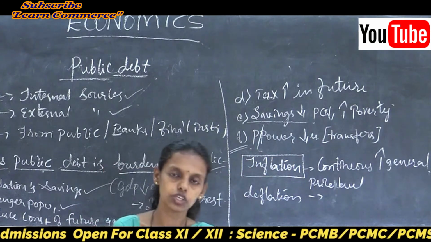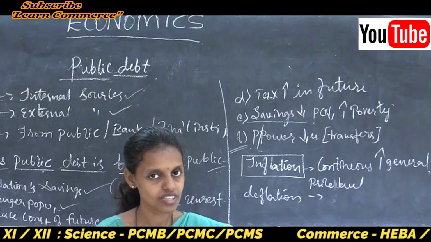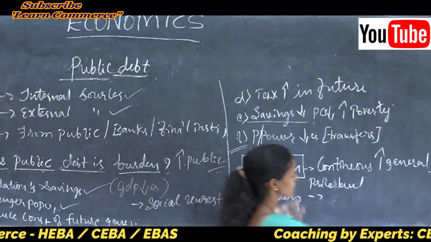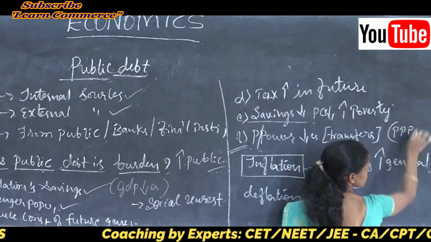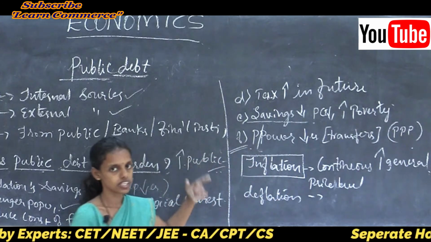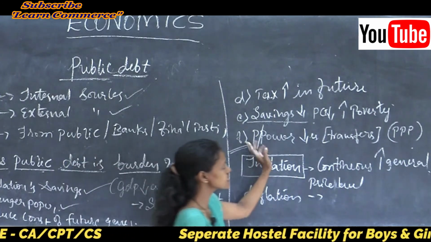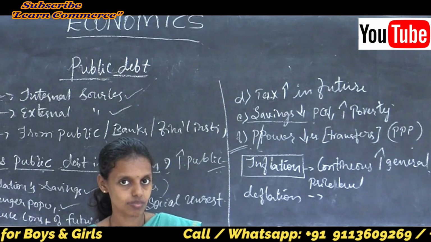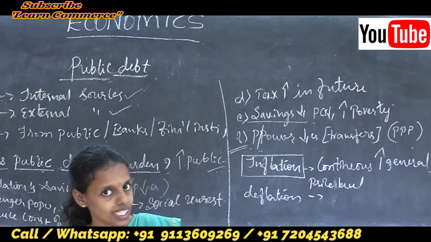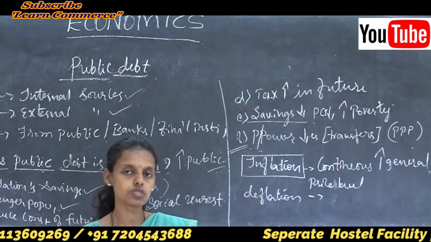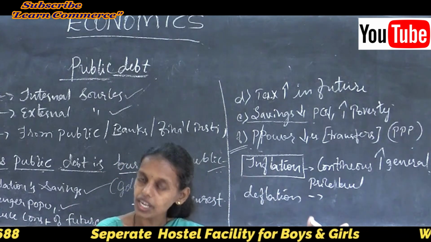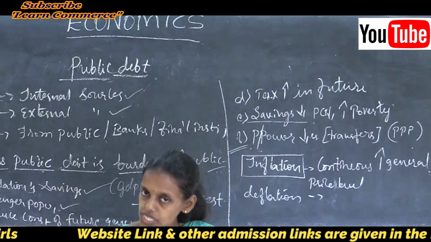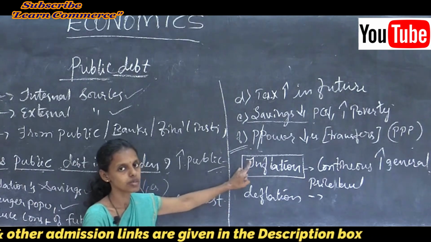When income decreases, purchasing power automatically reduces. The capacity of an individual to buy commodities reduces. That is purchasing power parity, PPP, where parity means capacity. Thus, it transfers our purchasing power to other countries, because we are borrowing public debt from them. They earn the interest payments, so it is receipts for them and payment for us. Thus, our expenditure increases and our receipts reduce. Thus, India remains a developing country.